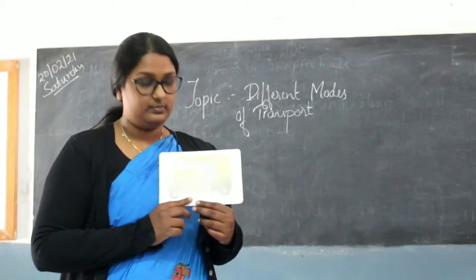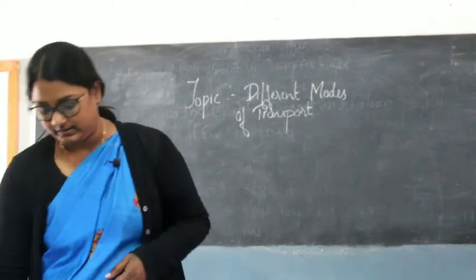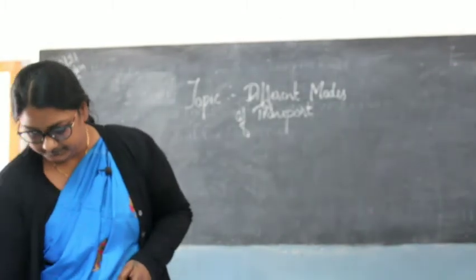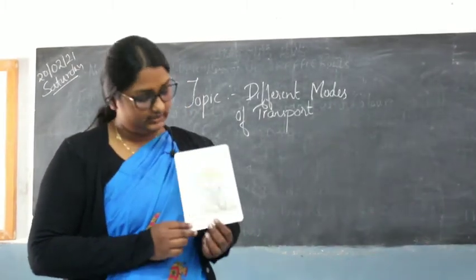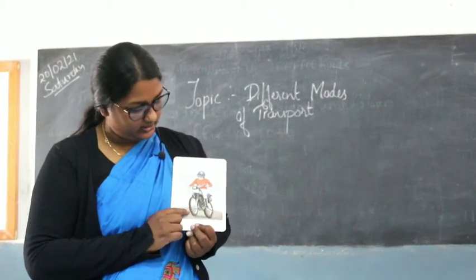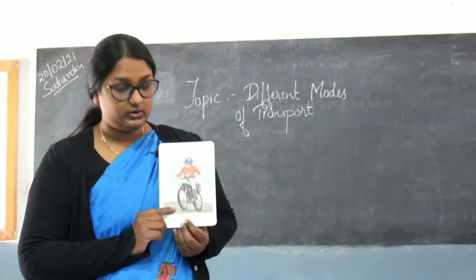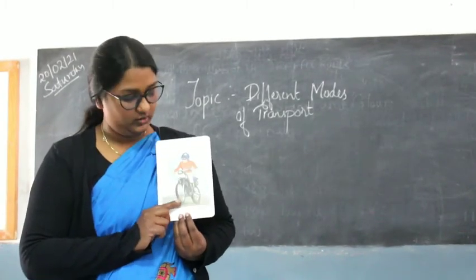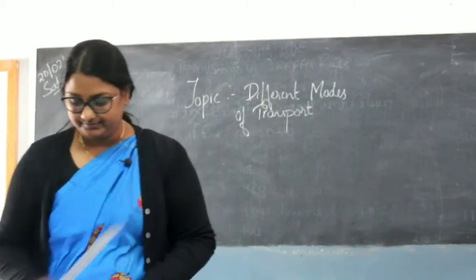So this is a mode of transport to commute from one place to the other. What is this? It looks like a motorbike. Yes, it's a motorbike. Look at it, children. It has somebody sitting on it and riding. So we see a lot of bikes on the road, no? So they are called motorbikes.